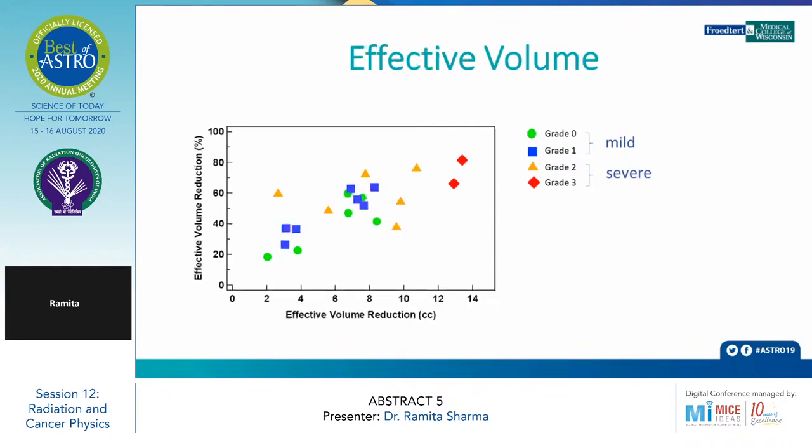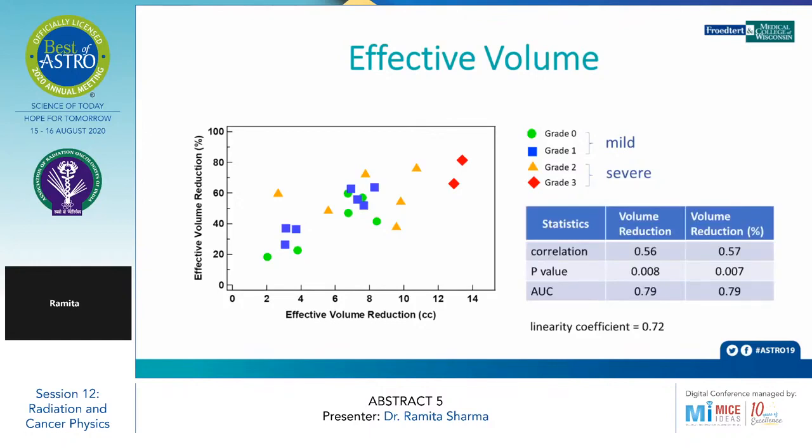So this is the same data, but for the effective volume. The change of effective volume was significantly smaller than the physical volume and is more correlated with the xerostomia grade than the change of the PV. By replacing the physical volume with the effective volume, the correlation coefficient has increased from 0.56 to 0.72.